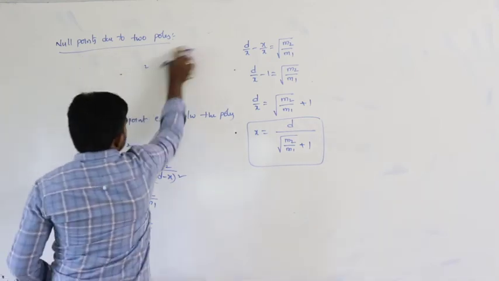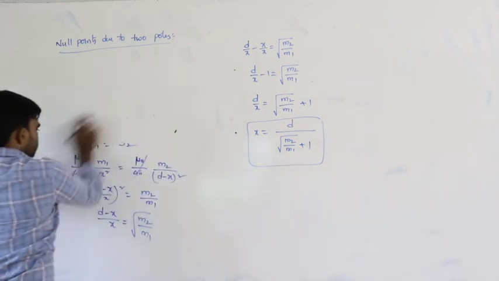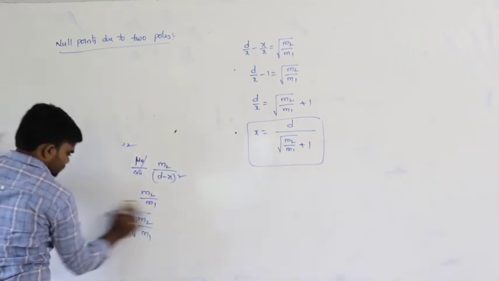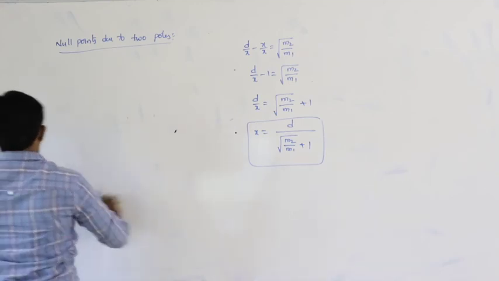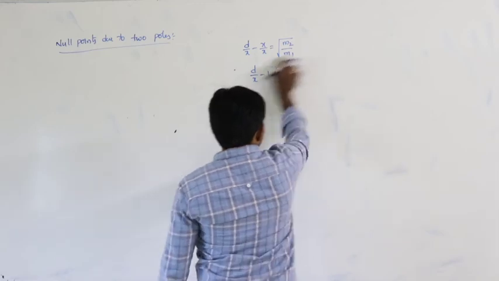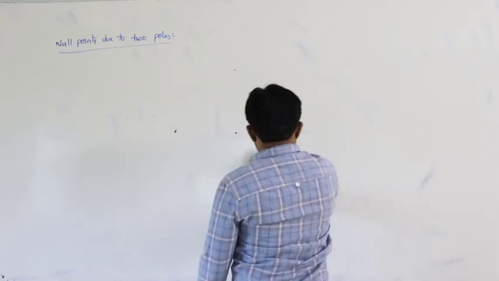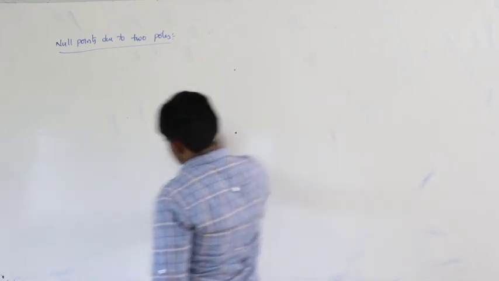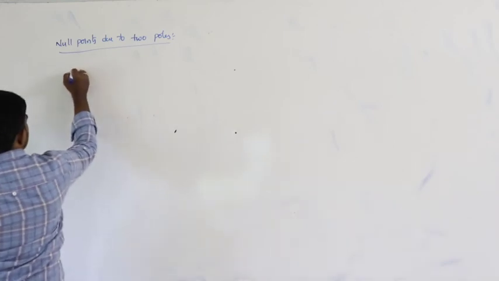how does the null point exist for the unlike poles? How does the null point exist for the unlike poles?